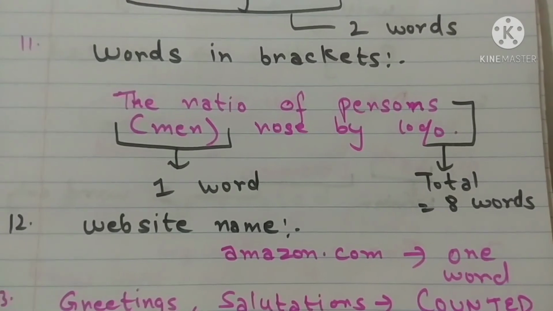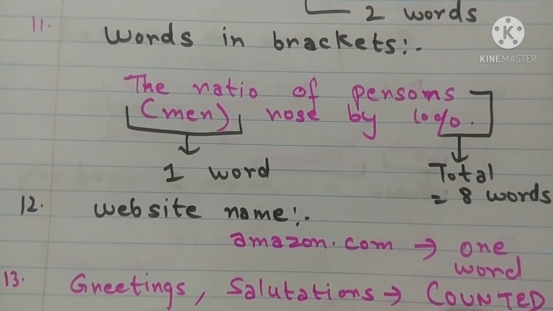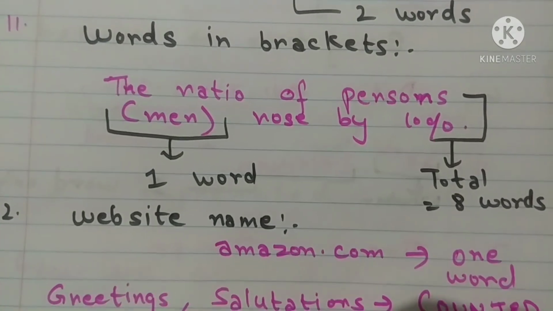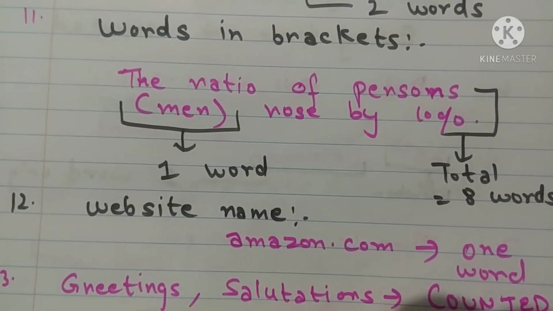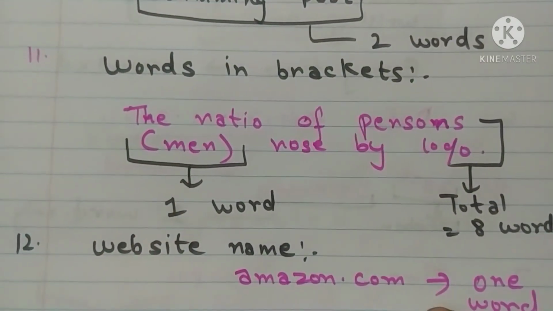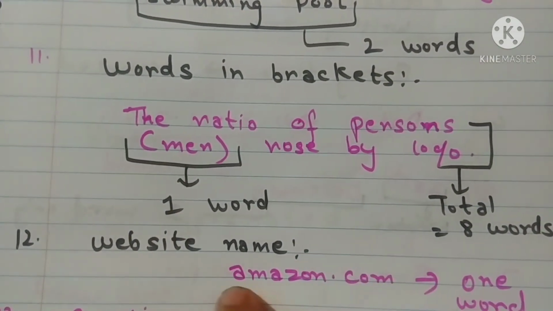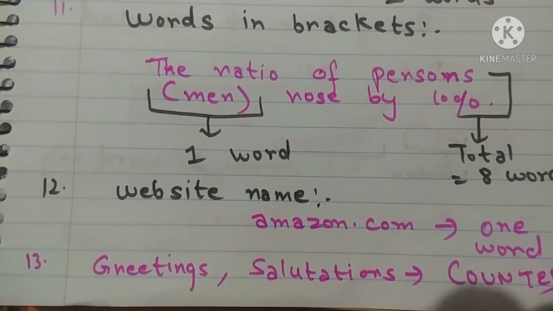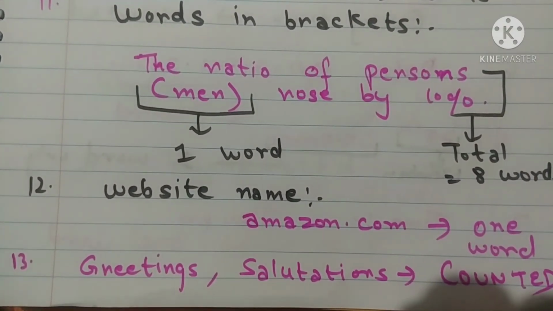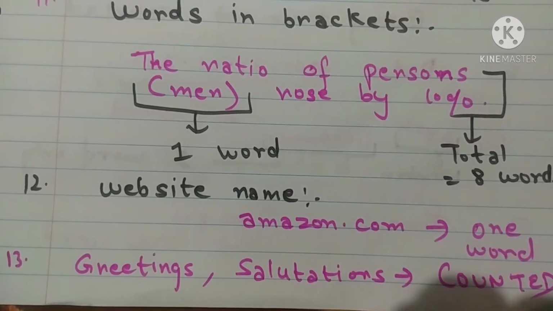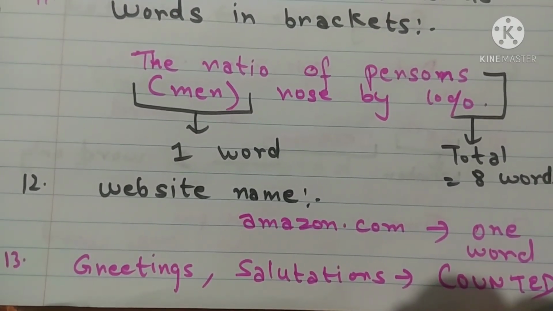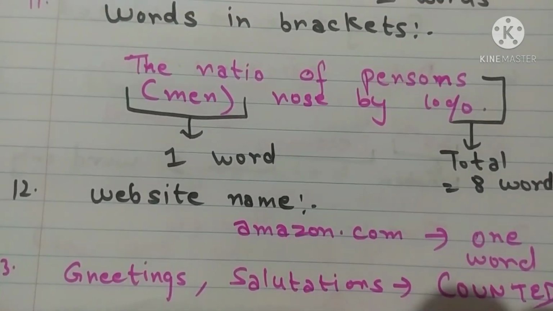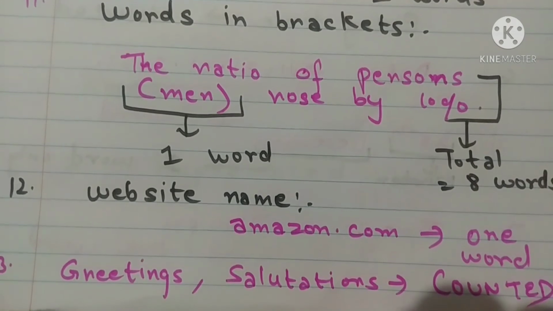Then suppose you are mentioning any website name in your answer. So for example, amazon.com, you are writing somewhere like this. So it will be counted as one word because it is written jointly. All the words are connected. So it will be taken as one word. And then last is any greetings, any salutations in your letter writing. For example, you say good morning, hello, hi, or you say dear. Like these words are also counted in your word count.